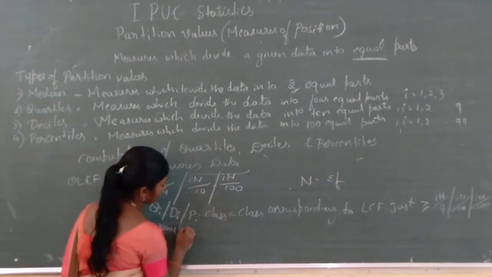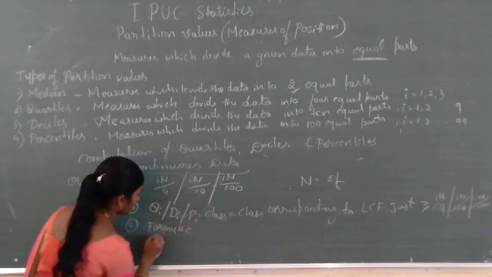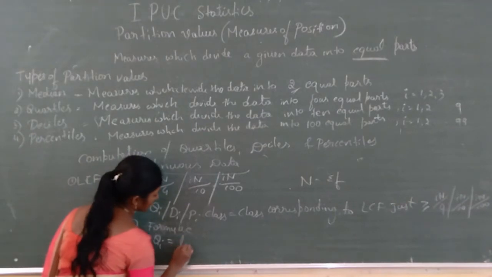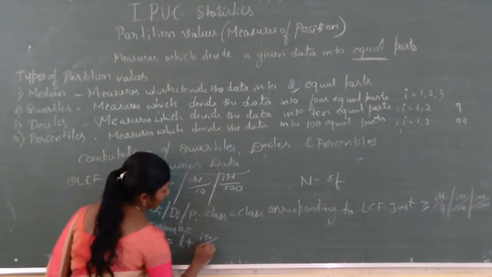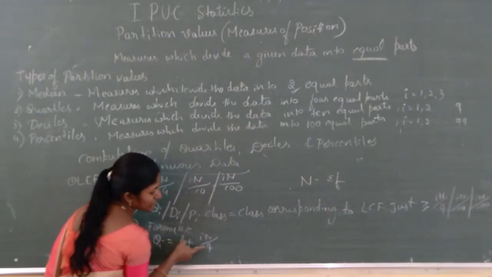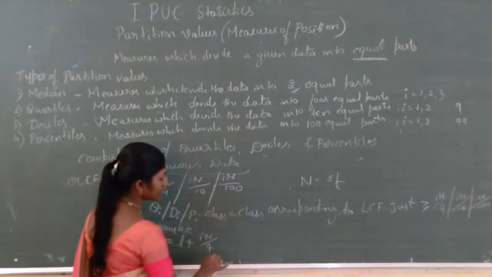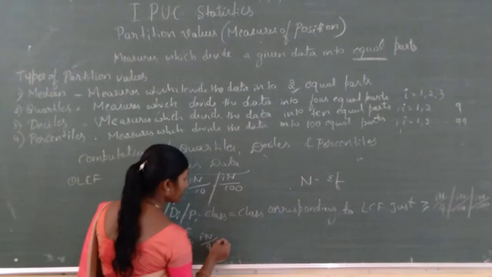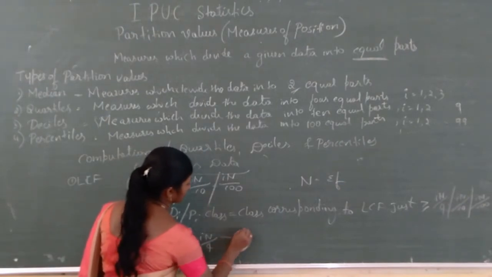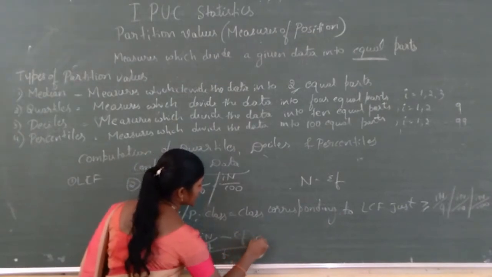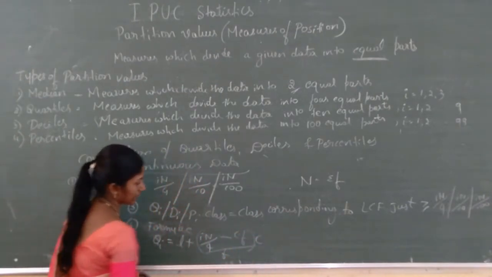Formula Qi equals L plus i into n divided by 4 minus Cf, divided by F, into C. See, the only change is this one. All the others are the same as the median.